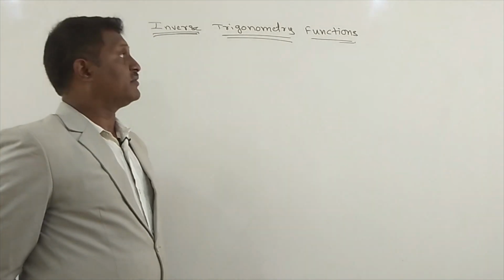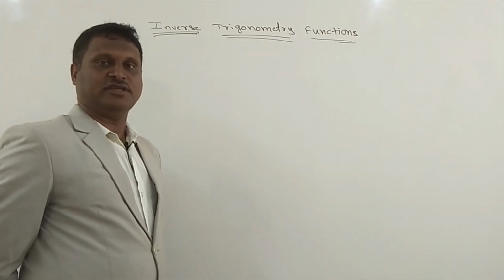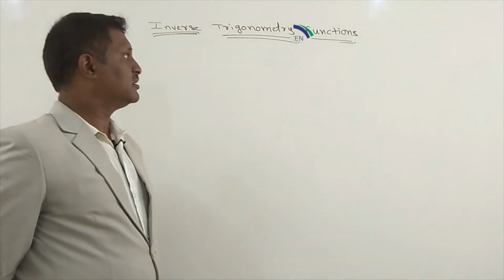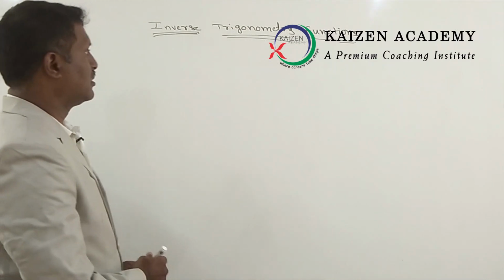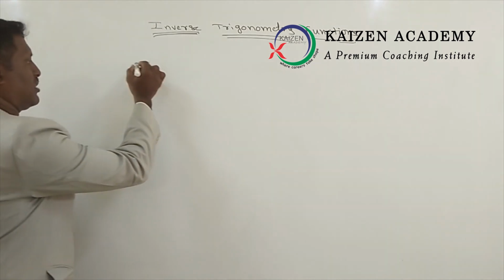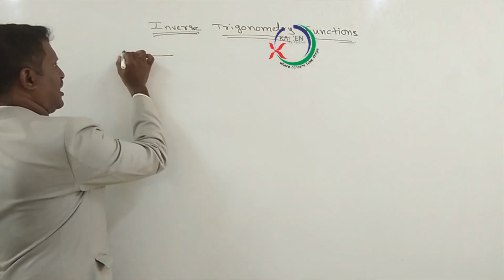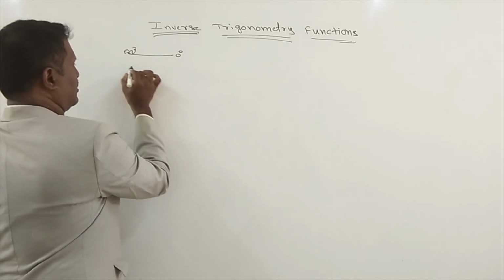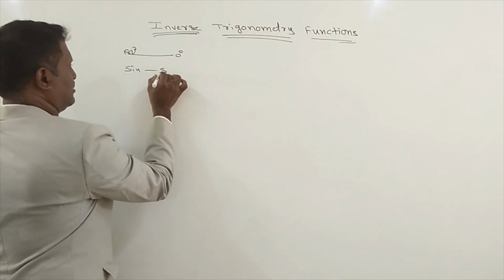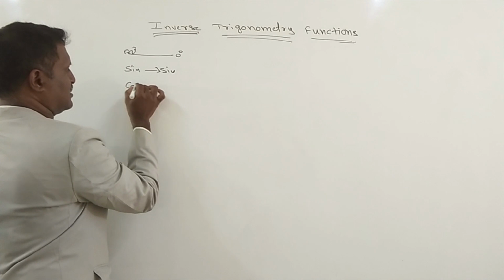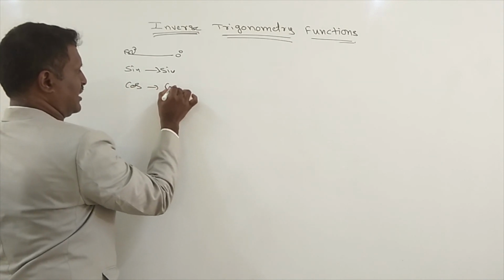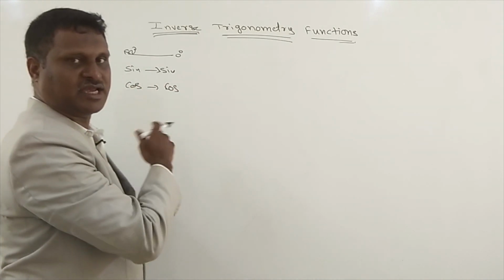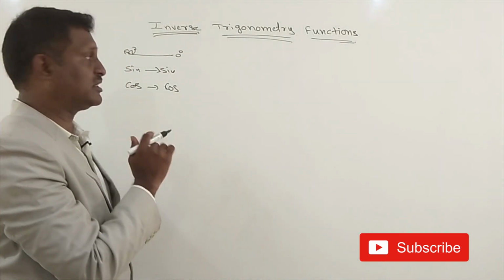Yes, this is the continuation of the trigonometry basics I gave last time. Now concentrate. Whenever horizontal line, 180 degree, 0 degree, sine will become sine, cos will become cos, tan will become tan, like that, cot will become cot, secant will become secant, cosecant will become cosecant.